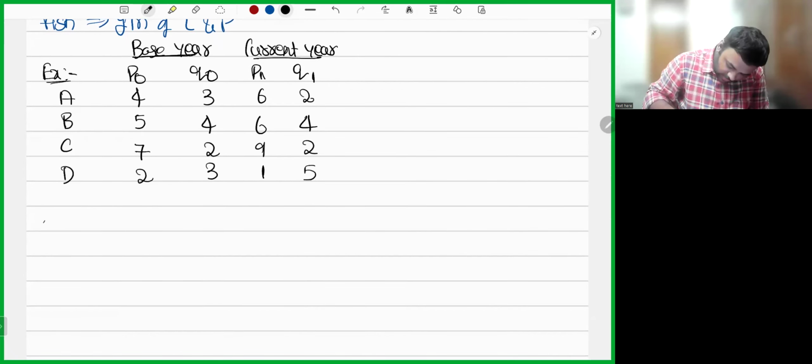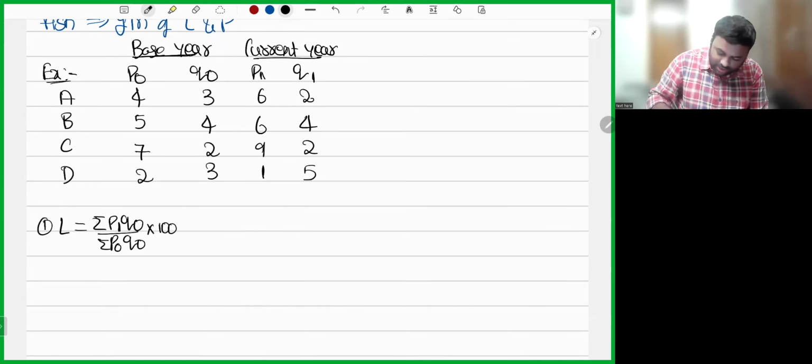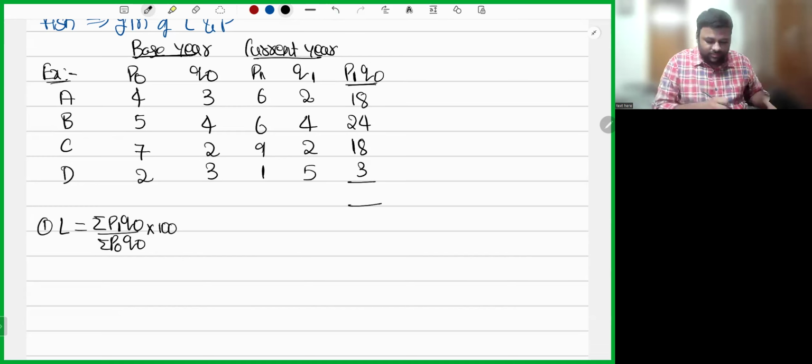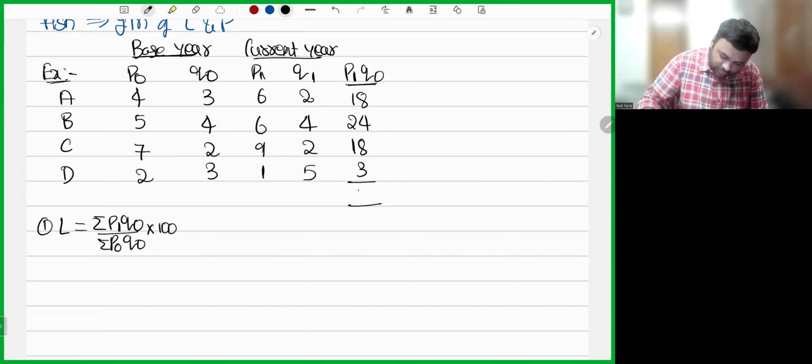First, the Laspeyres index number. How will you get it? Summation of P1 Q0 divided by summation of P0 Q0 into 100. I hope you remember, when the summation symbol is there, cancellations cannot happen. You can't cancel Q0, Q0. Keep that in mind. First, let us calculate P1 Q0. 6 into 3, 18. 6 into 4, 24. 9 into 2, 18. 1 into 3, 3. So 18 plus 24 plus 18 plus 3, 63.